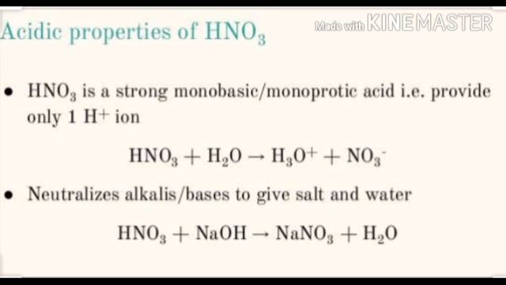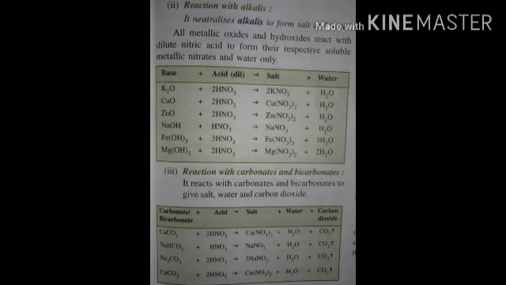Acidic properties of HNO3. HNO3 is a strong monobasic or monoprotic acid, providing only one H plus ion or hydronium ion. It neutralizes alkalis or bases to give salt and water as seen in the reaction. All acids do that, and it is called a neutralization reaction. HNO3 plus NaOH gives NaNO3 plus H2O. With alkalis, as we have seen, it neutralizes them to form salt and water.